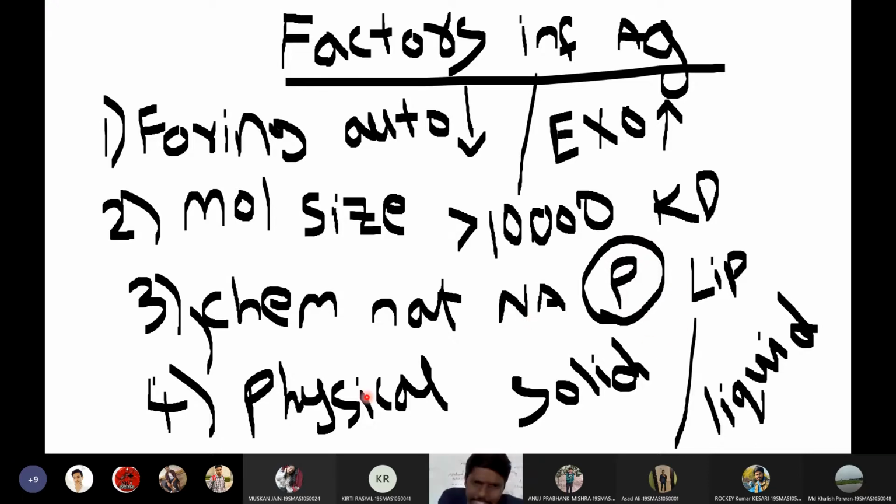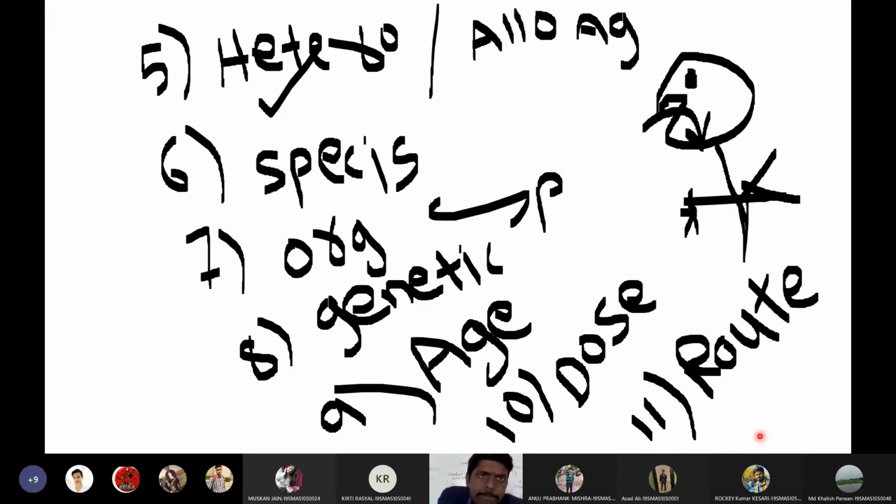Then depending upon the physical state, solid antigens will have more reaction compared to the liquid antigens. Depending upon specificity, heterogeneous antigens will show more reactions compared to alloantigens. Depending upon species, other species antigens will have more antigenicity compared to the same species antigens. Then we have organ specific antigens.